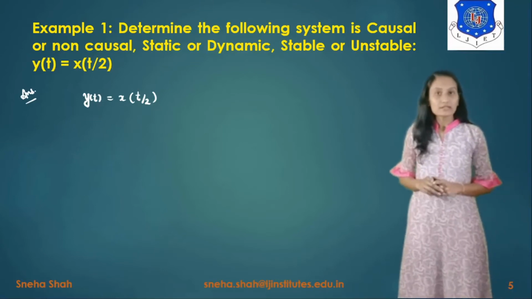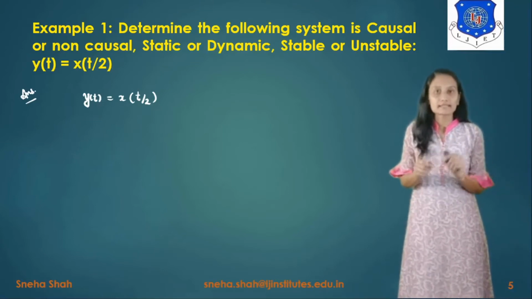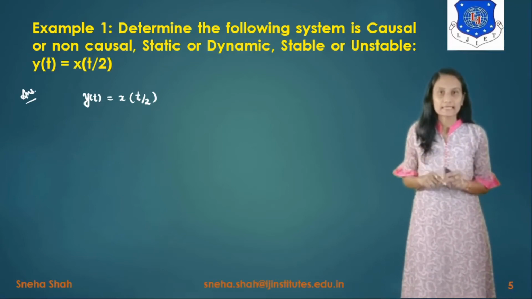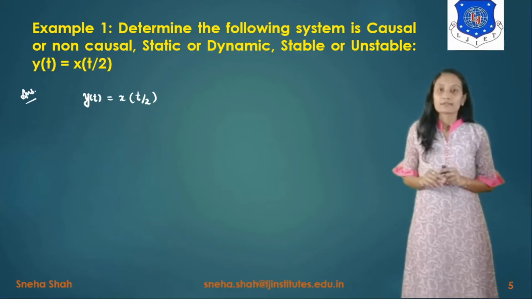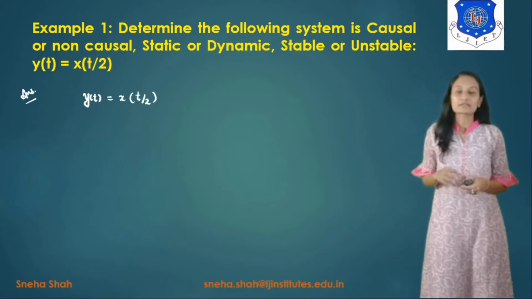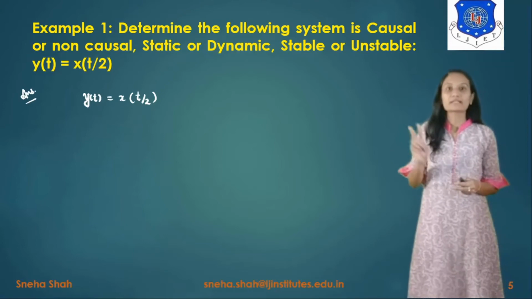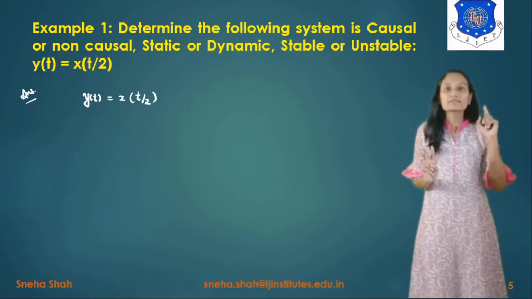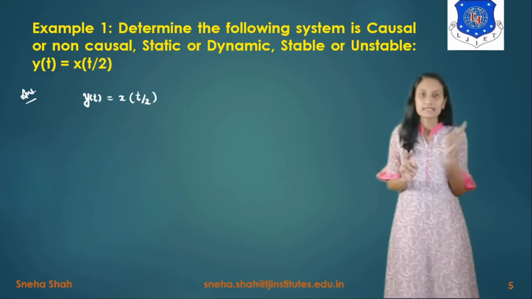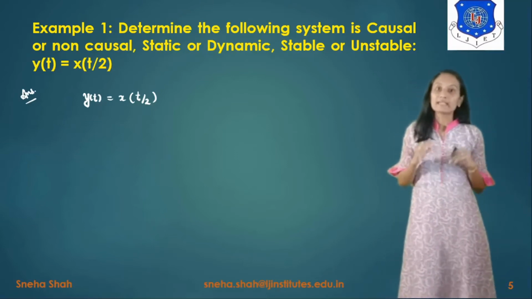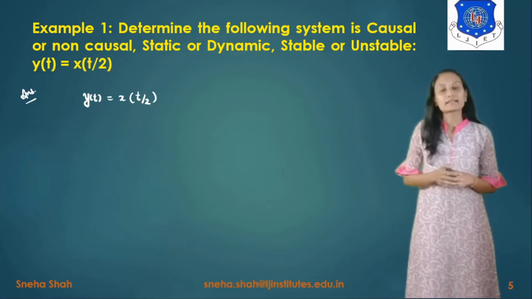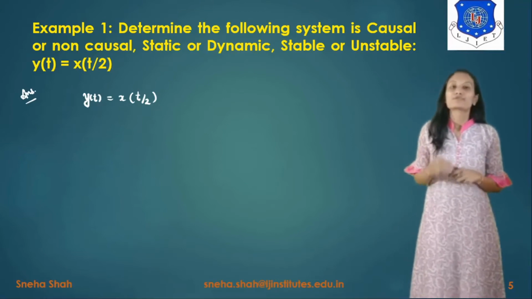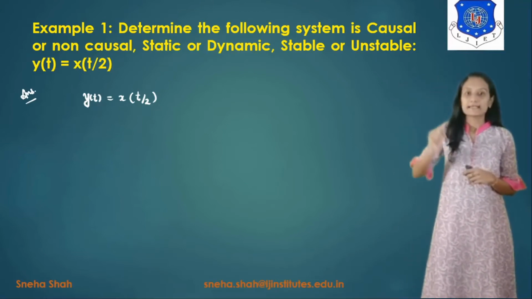What is the definition of a causal system? If the system output depends on the present or past value. How is a value considered past? Suppose I take the present value as 2 seconds. Compared to 2 seconds, 0 seconds is considered past, 1 second is considered past, and if we take 3 seconds, it is considered a future value. Based on this, we are solving these examples.